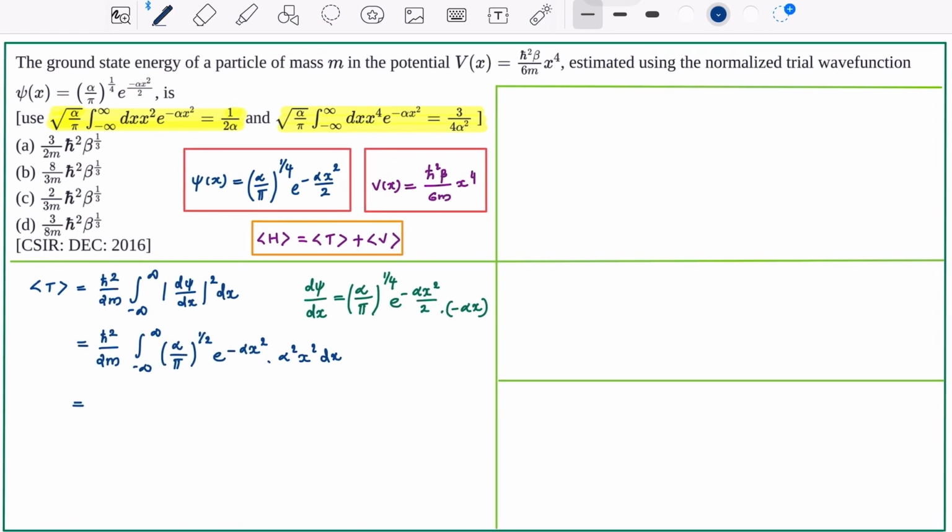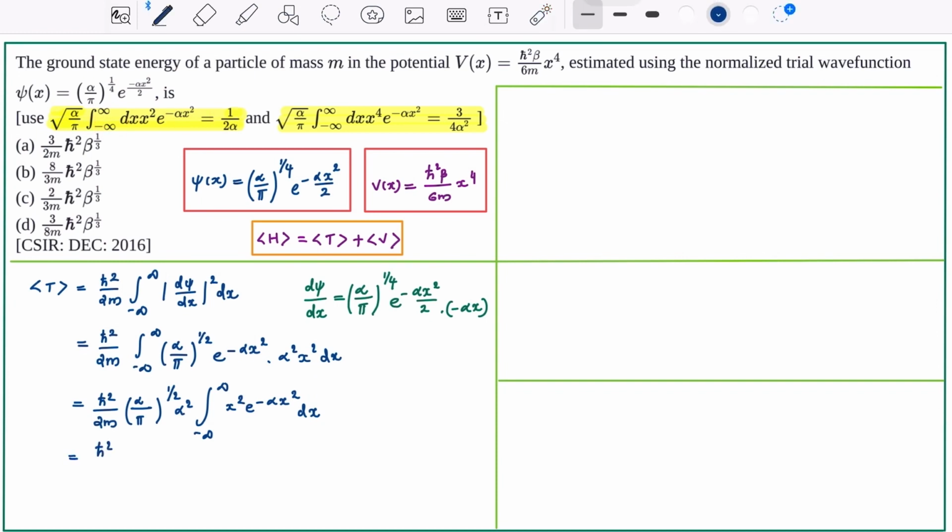Now expectation value of T is h bar square by 2m (alpha by pi) raised to 1 by 2 alpha square integral minus infinity to infinity x square e raised to minus alpha x square dx. To evaluate this integral, use the result which is given in the question.